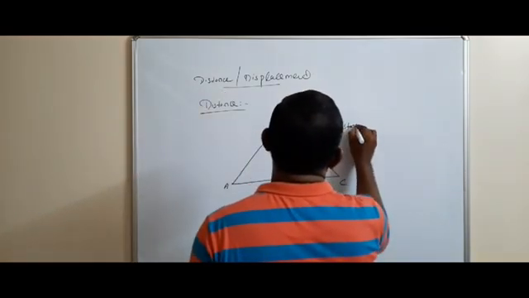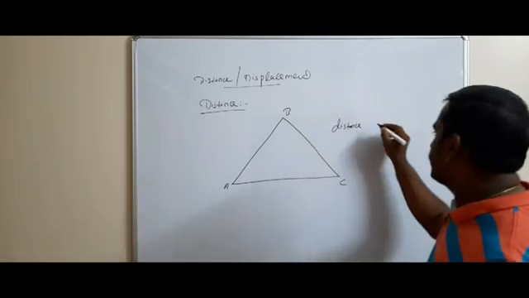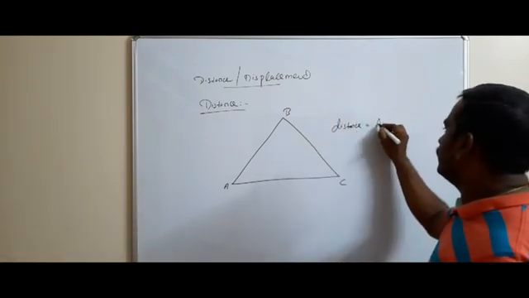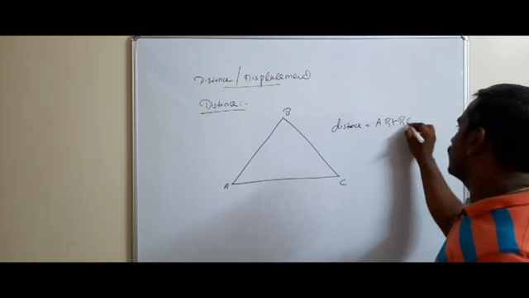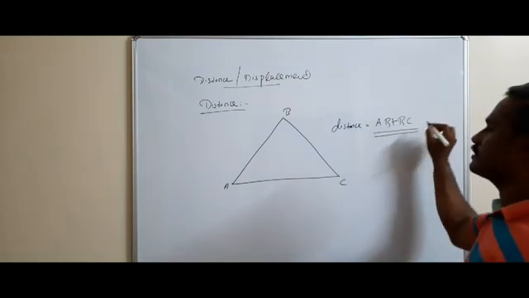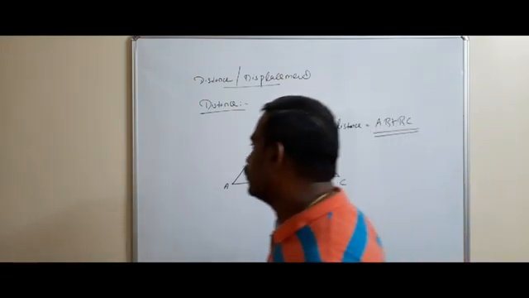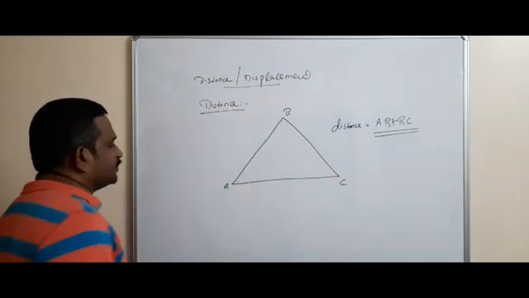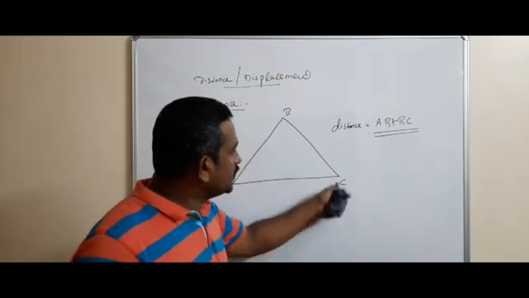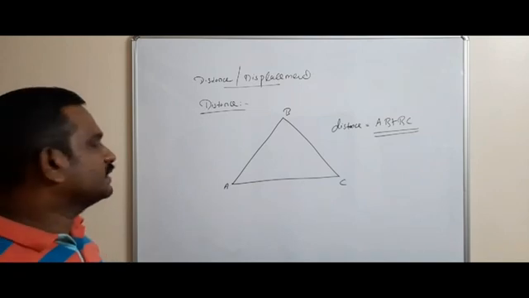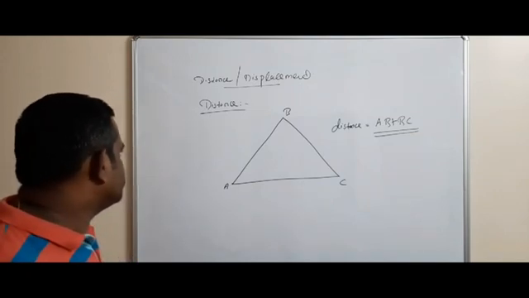Distance is equal to AB plus BC. That's why I said it is the total path traversed by the body from the initial point to the final point that is called the distance.